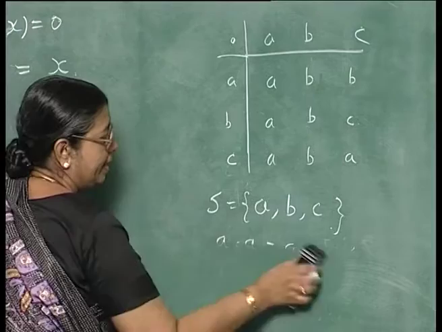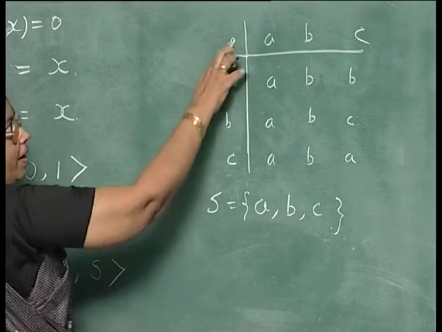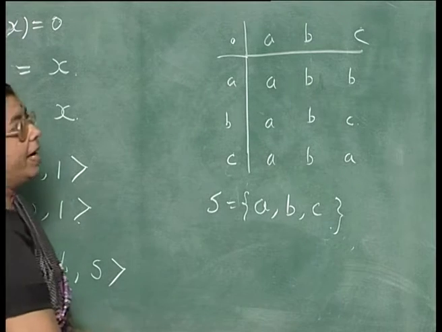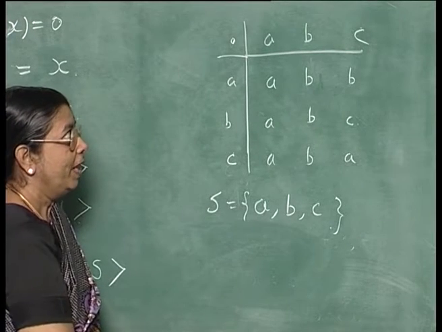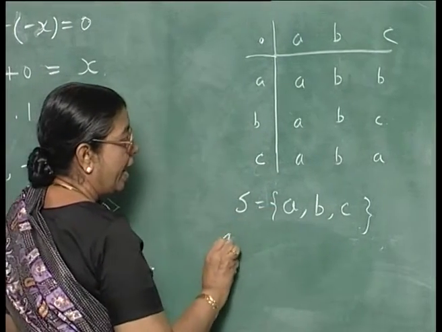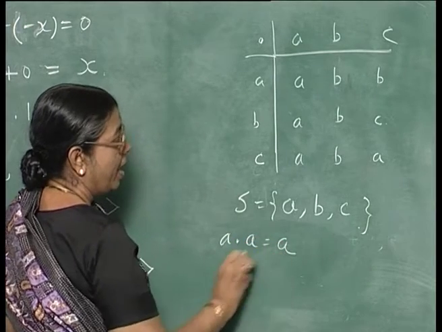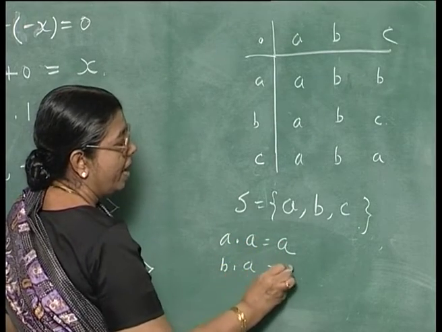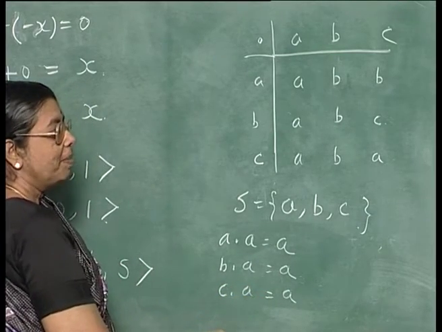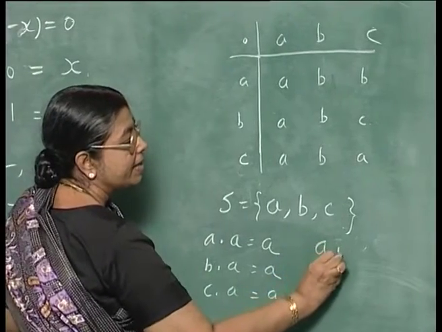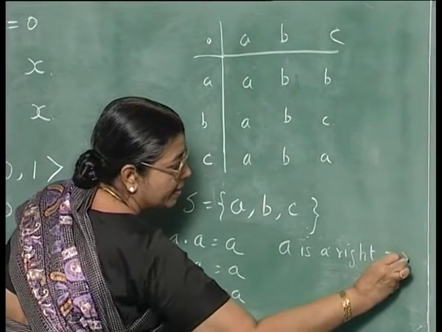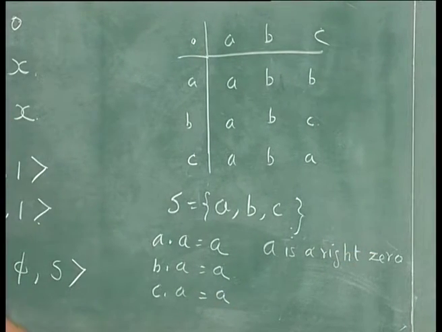Now, this algebra where the operation dot is specified in this manner, does it have an identity element? Does it have a 0 element? Look at this table. You see that A dot A is equal to A, B dot A is also A, C dot A is also A, right? What does that mean? That means A is a right 0. A is a right 0 element for this.